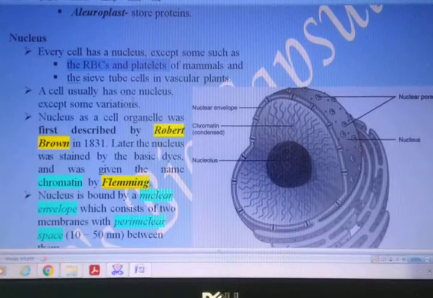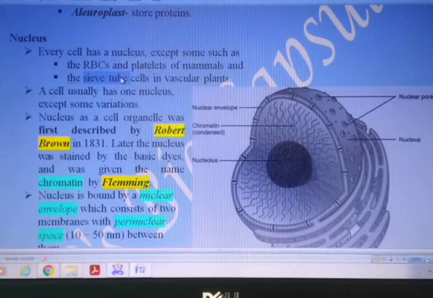Even in human beings, RBCs and platelets do not have a nucleus. And in case of plant cells, a vascular plant means what? In which the xylem and phloem are present. Here the sieve tube is present, which does not have a nucleus. The sieve tube is present in the phloem of vascular plants.